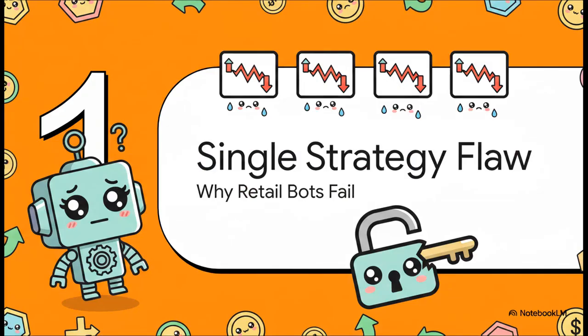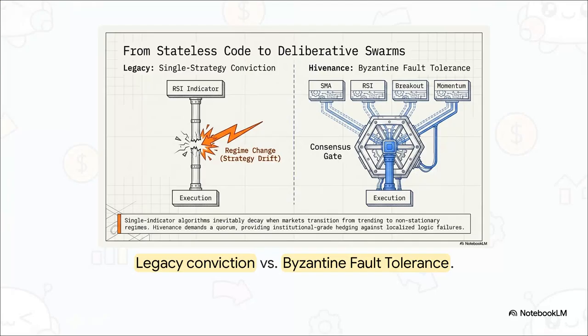The single strategy flaw, why retail bots fail. Picture this. You've got a standard retail trading bot running, and it's built on what we call single strategy conviction. Let's say it's aggressively buying based on just one isolated indicator. Now, when the market is trending beautifully, the bot is making you money. Great, right? But then, bam, an abrupt macroeconomic event hits. The market flips from a clean trend into this violent, unpredictable chop. Because your legacy bot relies on that one isolated indicator, it just keeps blindly buying. It has literally no idea the market structure has shifted and your capital is rapidly eroded.